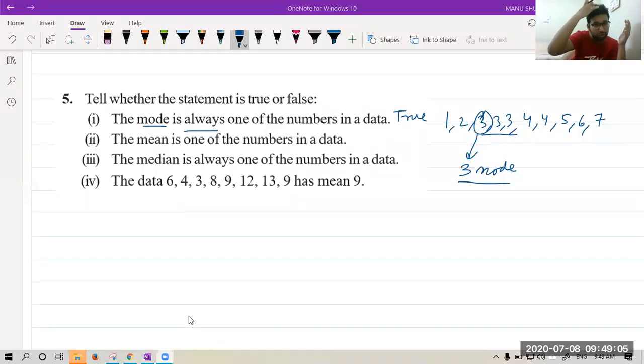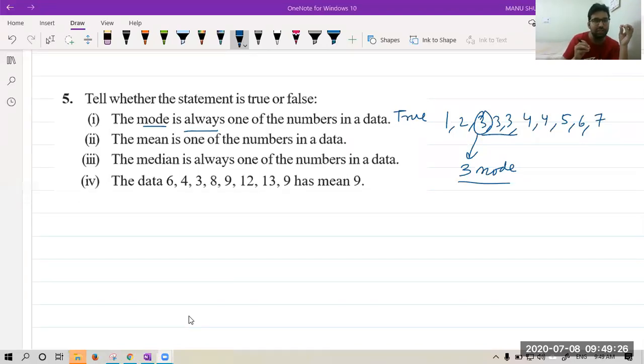Yes, beta, it is true. But sir, in last question, mode was 2 and 5. Beta, mode can be 2 also. It is saying it is one of the numbers from the observation. समझो, ये कहना चाह रहा है कि मोड हमेशा जो नंबर्स होते हैं उन्हीं में से आता है. That is correct. Okay.